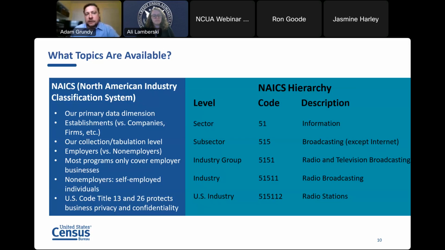Those could be things that range from taxi and limousine services to real estate agents, all the way up to other examples like a family daycare, things like that. And then, like I said before, most programs only cover the employer businesses, but I'll also be talking a little bit about our non-employers through certain data tools today.